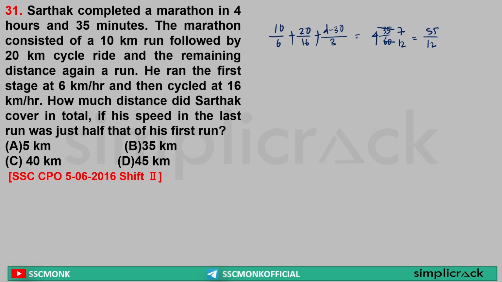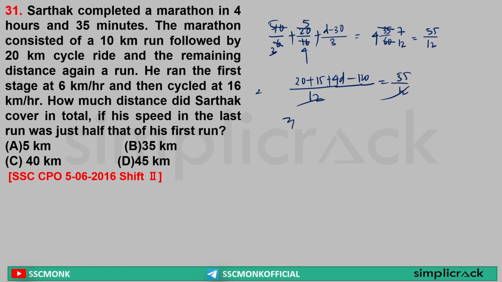Yes. Now let's solve this. Sir, this can be written as d minus 30 divided by 3, 2 3s are 6, 2 5s are 10, 4 4s are 16, 4 5s are 20. Now what will be the LCM? The LCM will be equal to 120. For the first term it will be 20, for the second 15, plus 4d minus 120 is equal to 55 by 12.